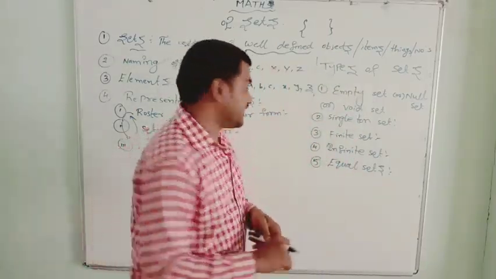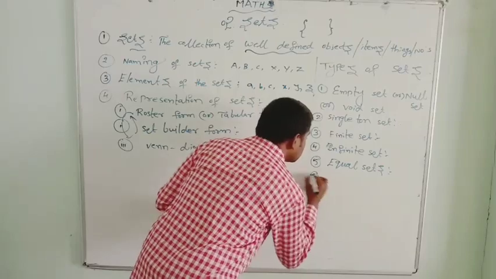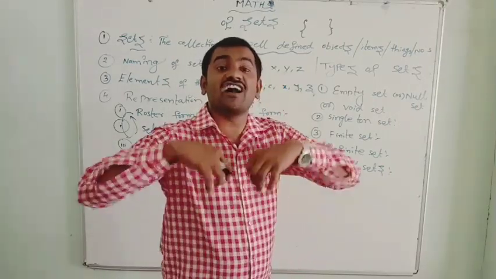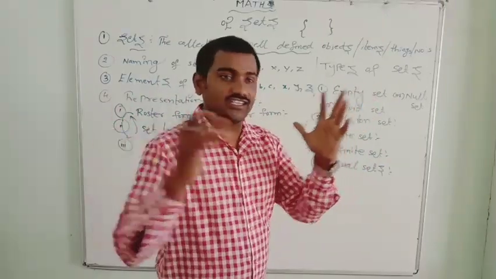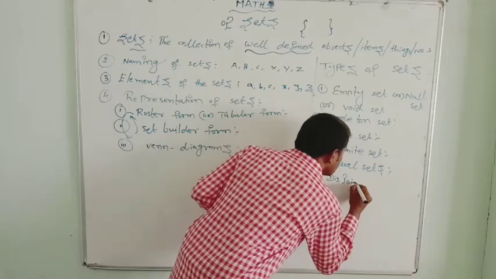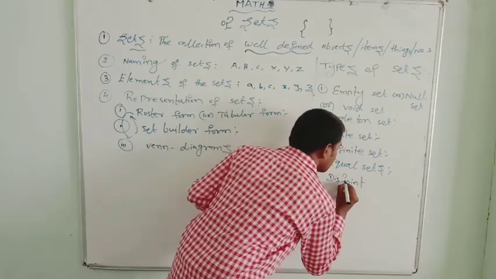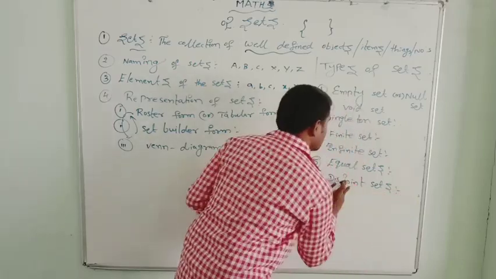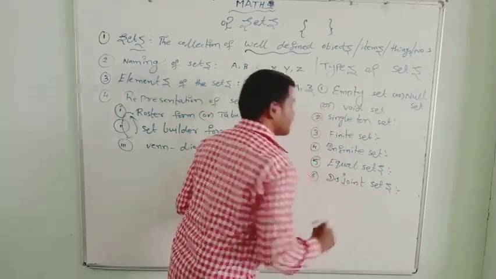Then the next one, sixth one, after the equal sets, is disjoint sets.